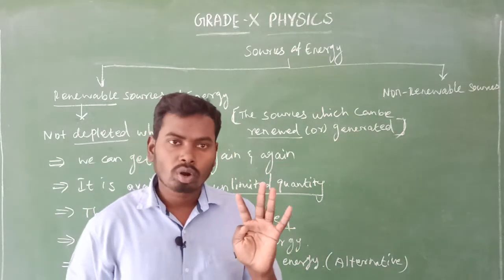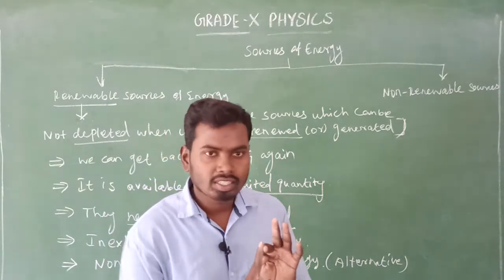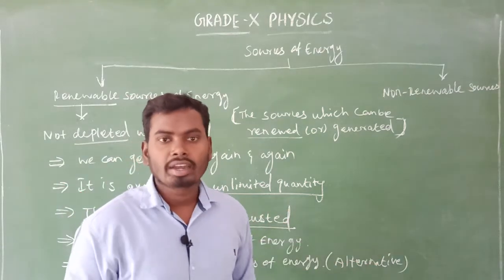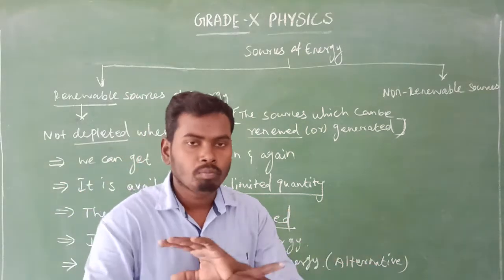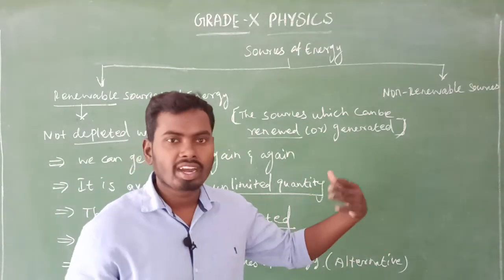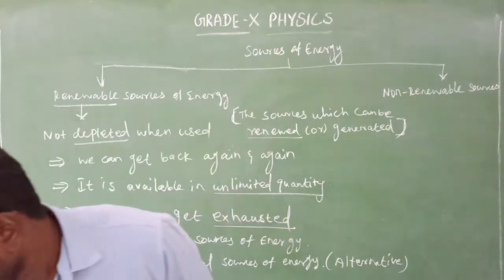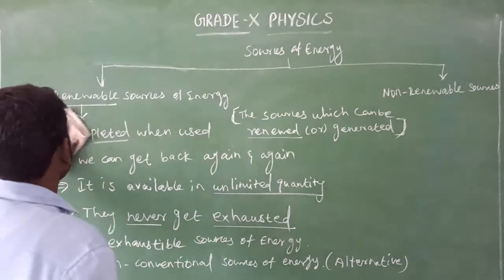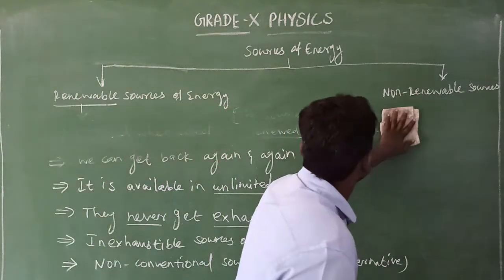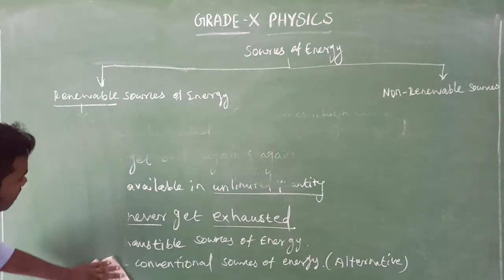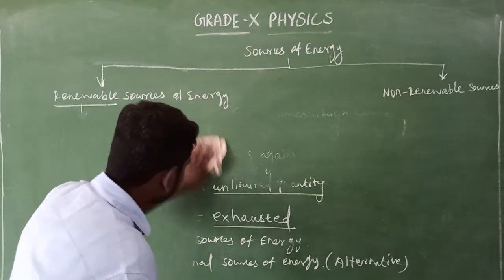So it is also known as inexhaustible source of energy. Then also known as non-conventional source of energy or alternative source of energy. That's all. We can get back again and again the renewable source of energy. Okay, sir, that concept. What is the example for the renewable source of energy?